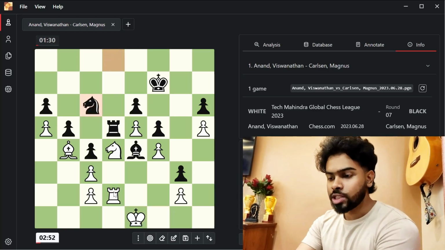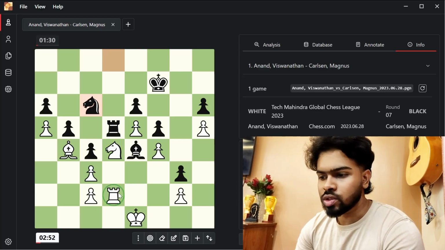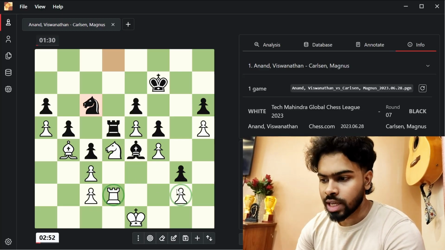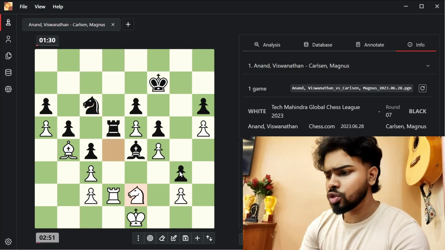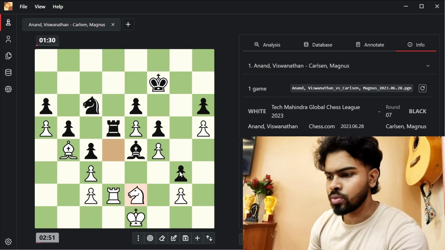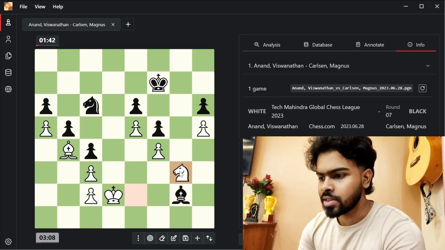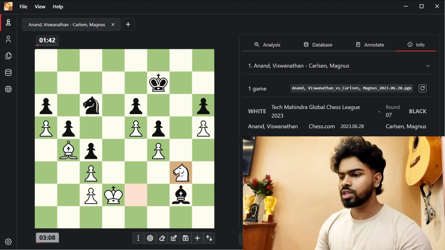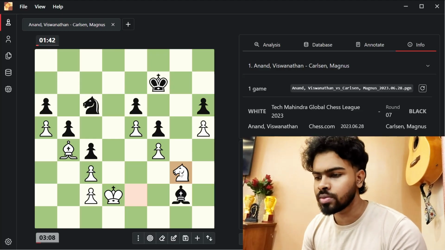Black brings his knight to the c6 square, and you can see if the rooks get traded, this pawn is hanging, and the g3 pawn is a huge headache for white. So Vishy plays knight to e2, and after the rook trade, bishop takes g2, knight takes g3. And again, this position is very equal and looks like nothing much can happen.